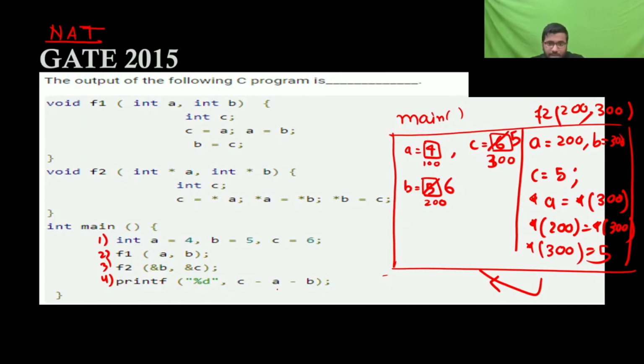Now it's saying C minus A minus B. C is 5, 5 minus A, which is 4, and this will come here. B is 6. So 5 minus 10 is minus 5. This is the answer. Is it fine?